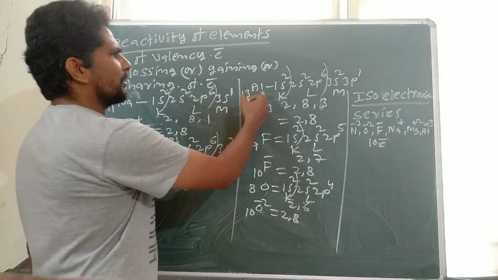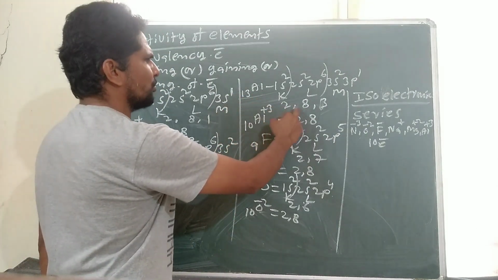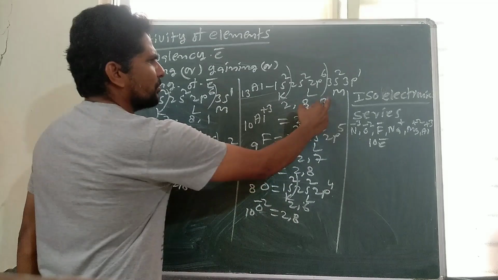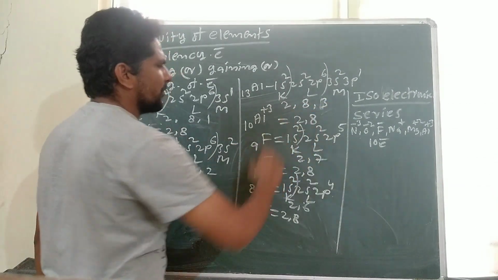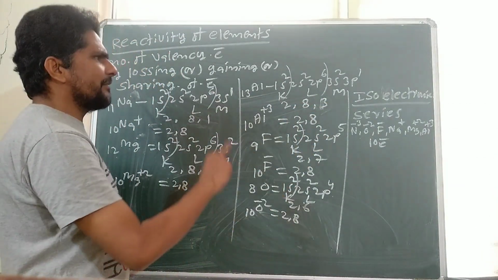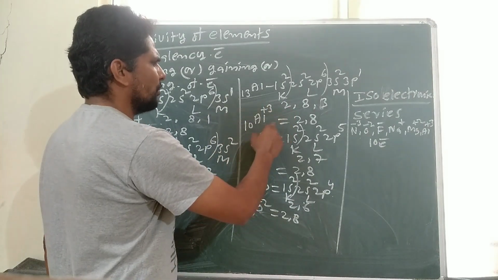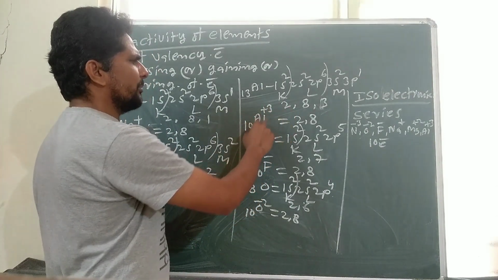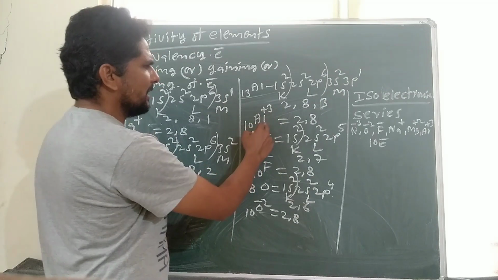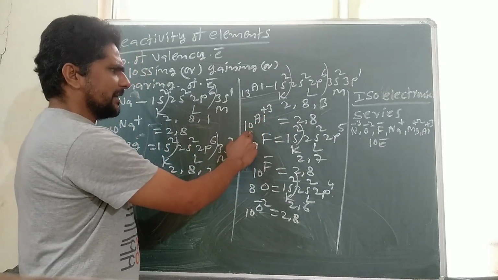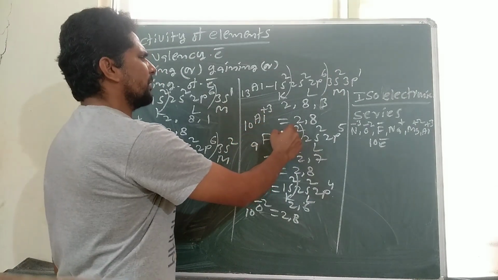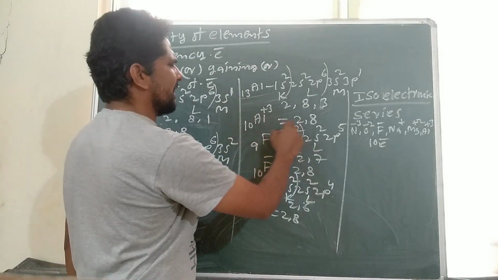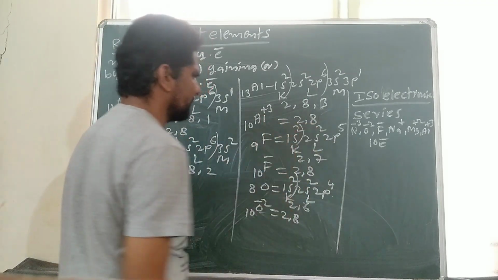So the numerical electronic configuration of aluminium atom is 2, 8, 3. Aluminium loses these 3 electrons to get octet configuration. Losing of 3 electrons gives positive charge, so the aluminium ion formula is Al+3. Al+3 ion consists of 10 electrons, so its numerical electronic configuration is 2, 8.